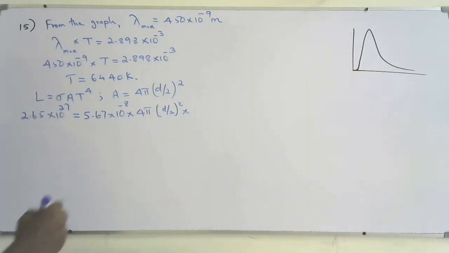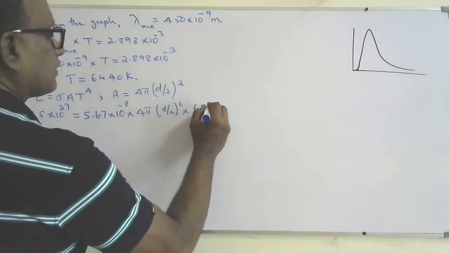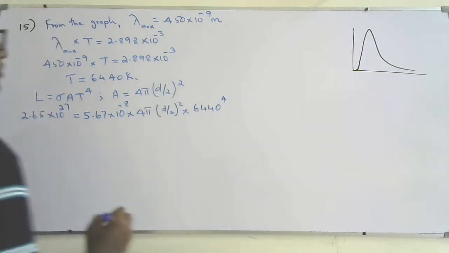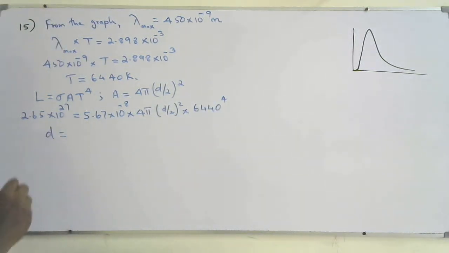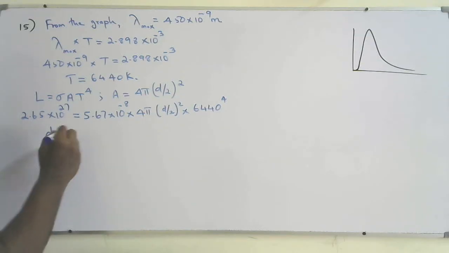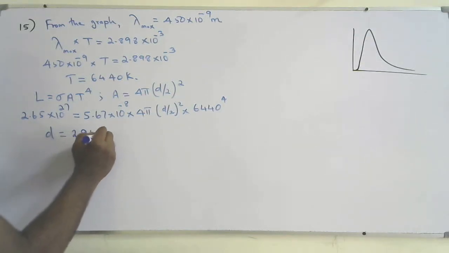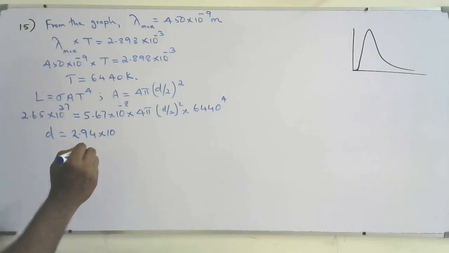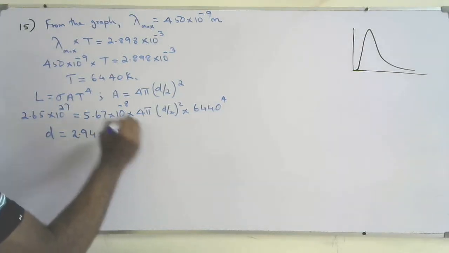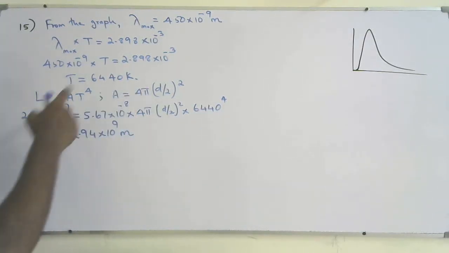Temperature, we know that 6440. So find the D here. Solve it. D will be equal to 2.94 × 10^9 meters. So that is the diameter of the Procyon.